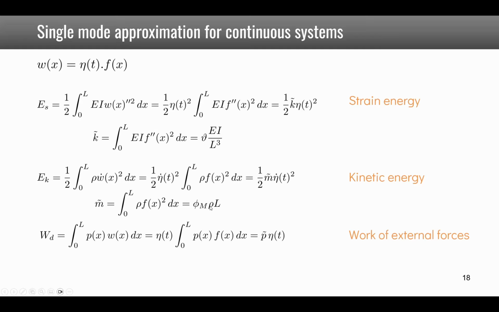In the same way, we can compute the work of external forces, which is the integral of these forces times the displacement over the length of the beam, and taking out eta(t), we get an equivalent force given by this, and the equivalent force can also be defined by a factor phi_L times the total force P_L.